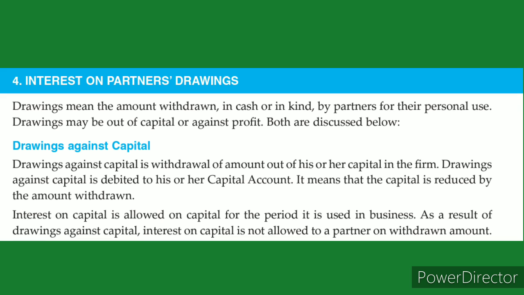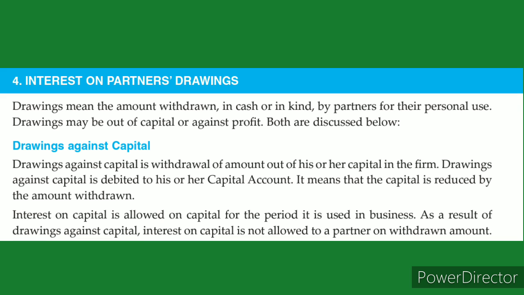Drawings against capital. A, B, C are partners. They are investing some money into the business. For example, A alone invests 5 lakh rupees into the business, and after a few months A wants to withdraw some money for his personal use from the business. In this case, interest on capital will be reduced. For example, A invested rupees 5 lakh as capital, and he is getting 10 percent on this 5 lakh as interest on capital, but he invested that 5 lakh rupees on 1st April 2020.